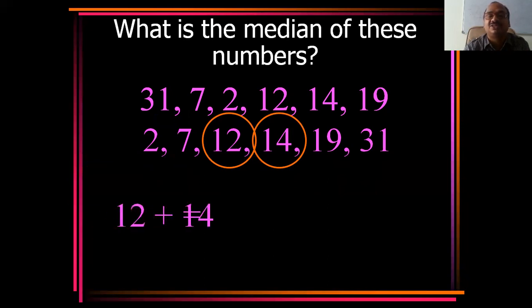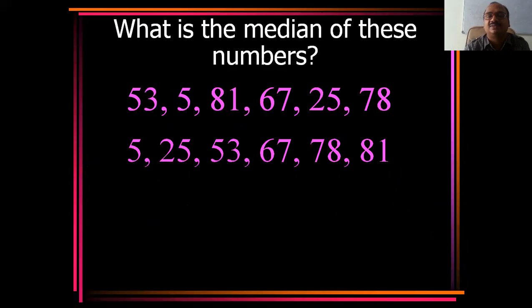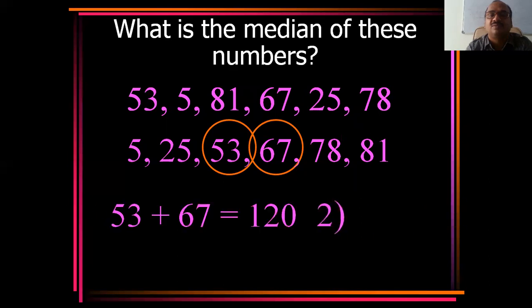You take the average, 26 divided by 2, you will get 13. That is 13. And what is the median of these numbers? See here, I arranged all serially: 5, 25, 53, 6. That is important, the arrangement. 120 divided by 2, you will get 60. That is your number. See here.